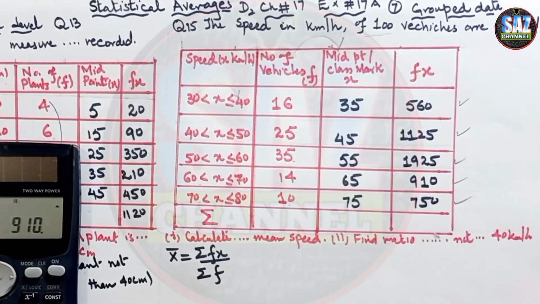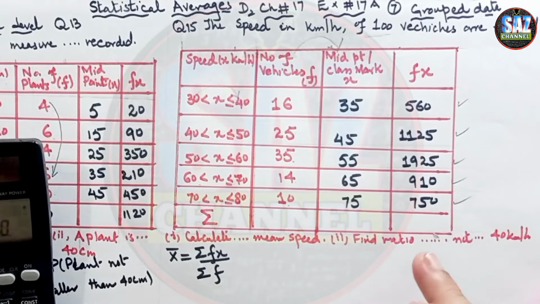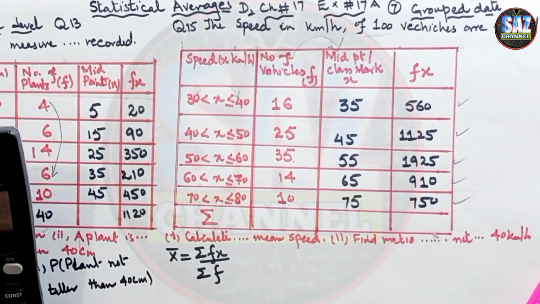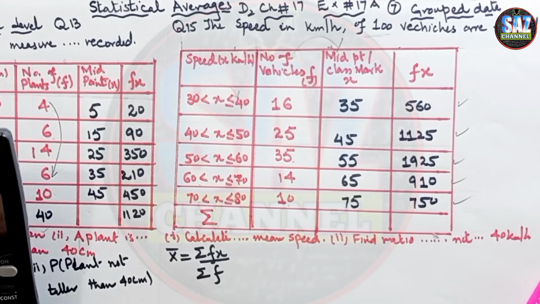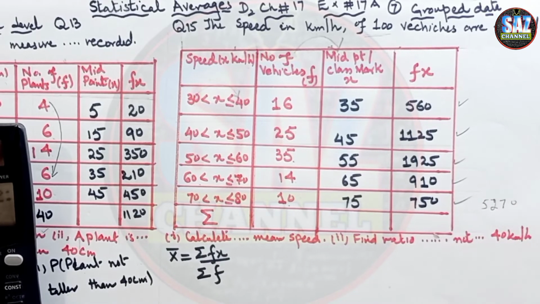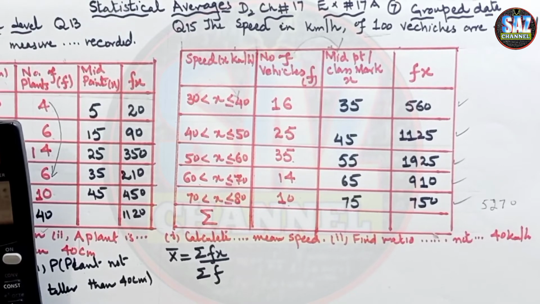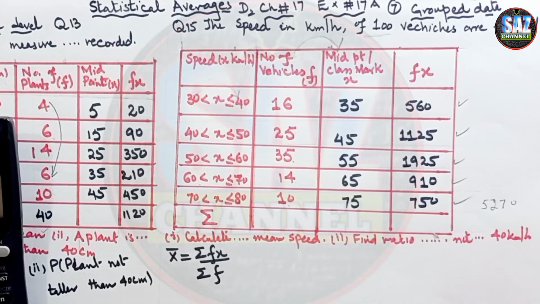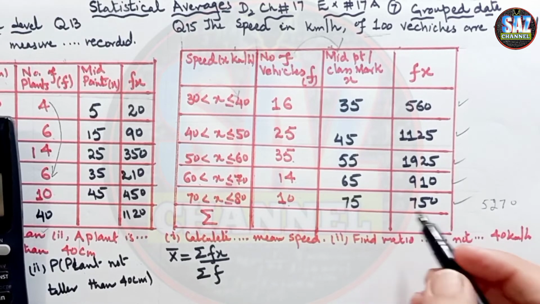Now I have to find the sum of the frequency column, and the sum of the fx column. 560 plus 1125, 1925, 910 and 750, and this gives me 5270. Let me reconfirm this. Let me go in the reverse order now. 910, 1925, 1125, and 560. 5270.